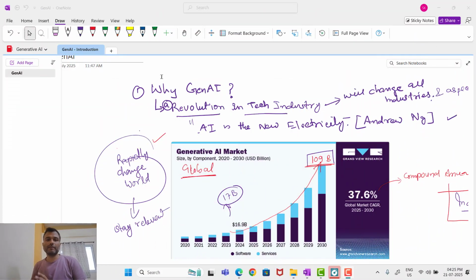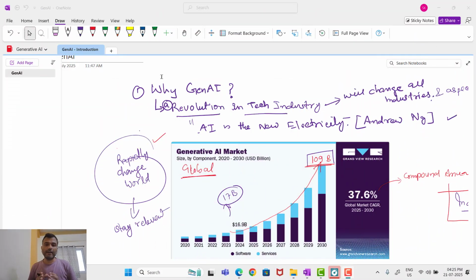but we are going to discuss why we should learn generative AI and why everyone who is in industry should learn it. Everyone should learn generative AI. So the first thing that I have listed here is why we should learn generative AI. The first thing is that generative AI is not a technology only.